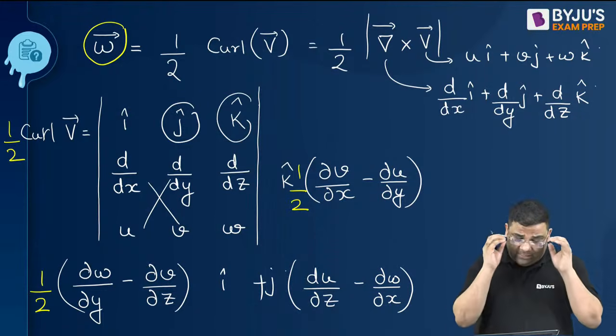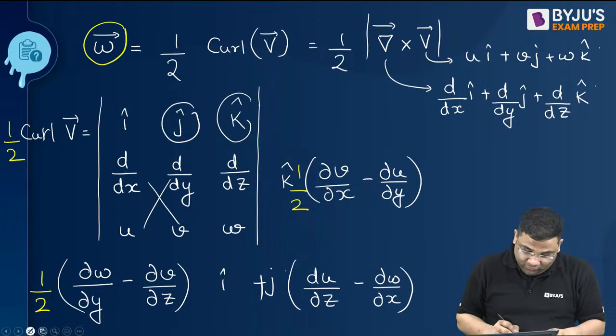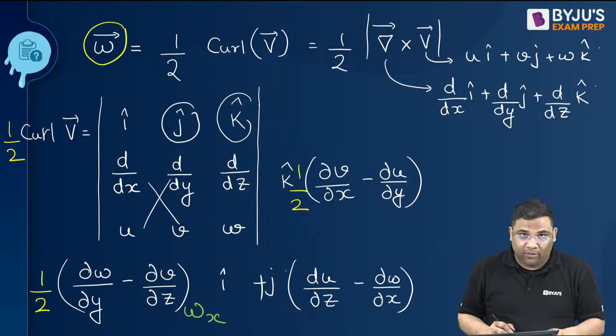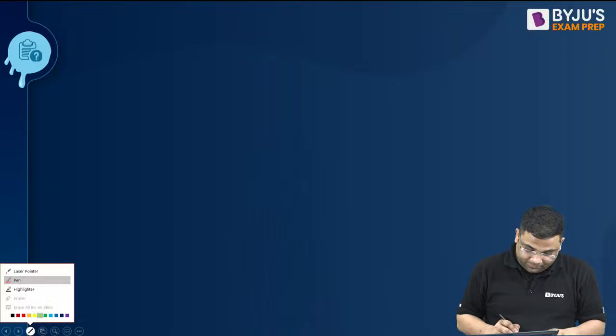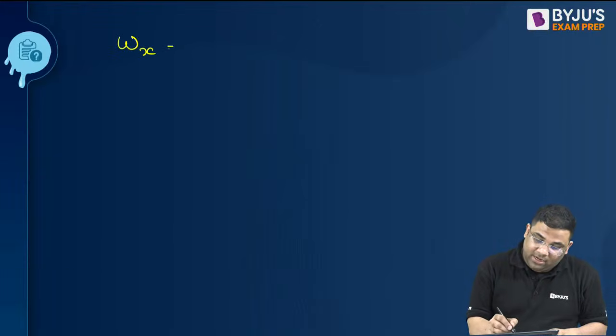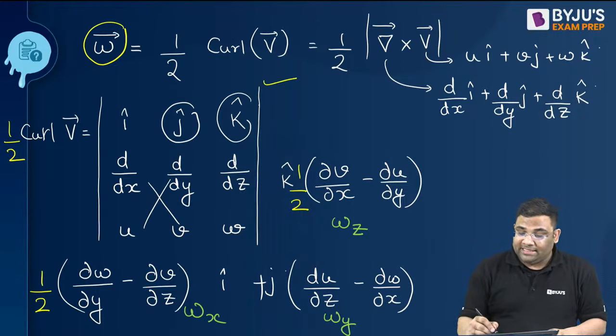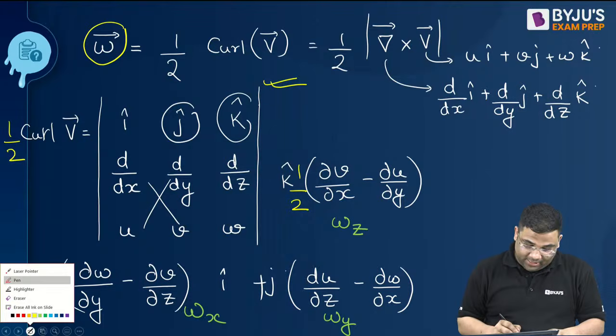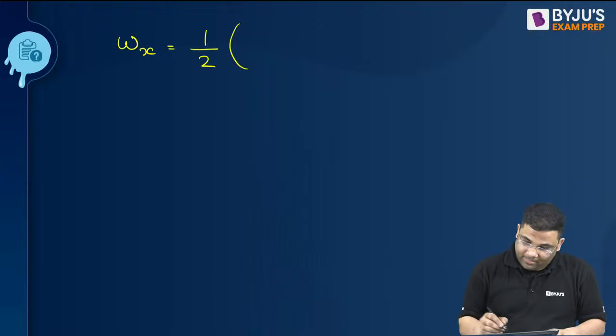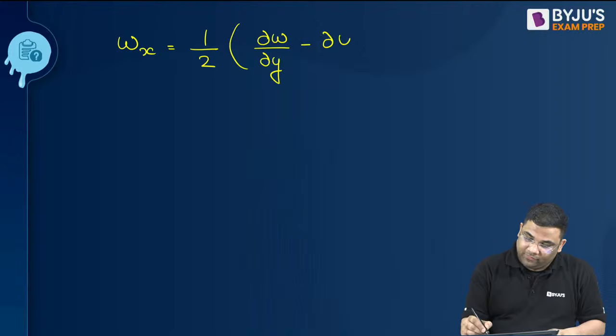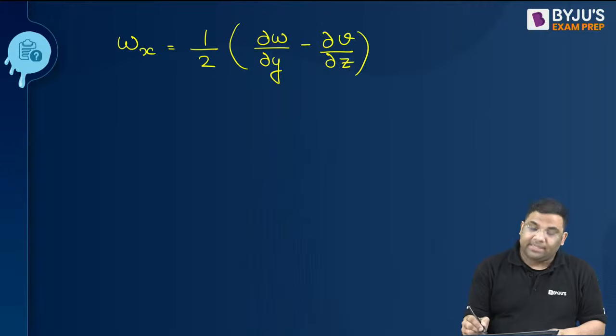This is the original derivation I can say. Now see, this I can say is the x component of angular velocity. This becomes the y component and this becomes the z component. So now x component is half, then what? You can always take this and find out. Still I will give you a tip. This is dw by dy minus dv by dz, right?